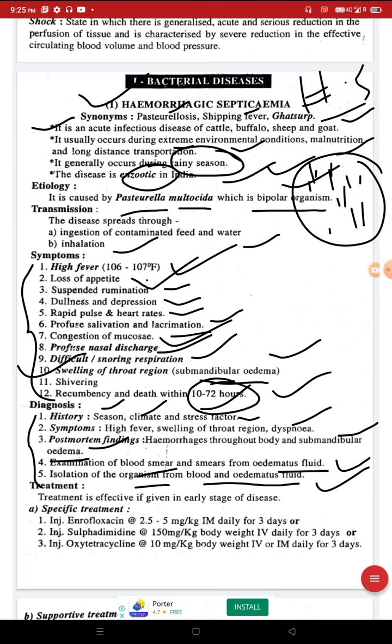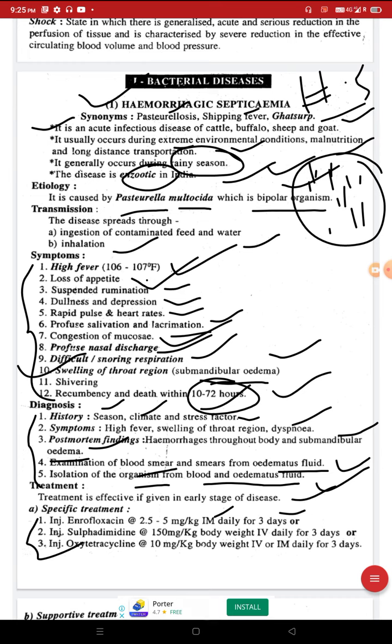Treatment is effective if given in early stage of disease. What is the specific treatment? We can provide antibiotic treatment, that is injection enrofloxacin. Enrofloxacin is the antibiotic at the rate of 2.5 to 5 mg per kg intramuscular daily for 3 days. Any antibiotic we can provide for 3 days, 5 days, 7 days.